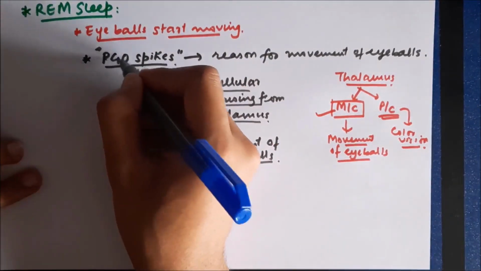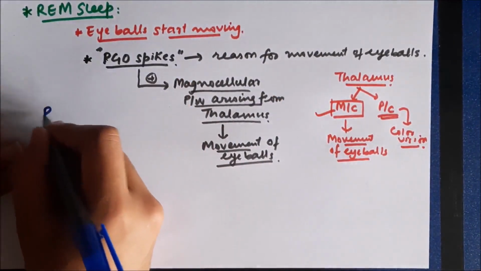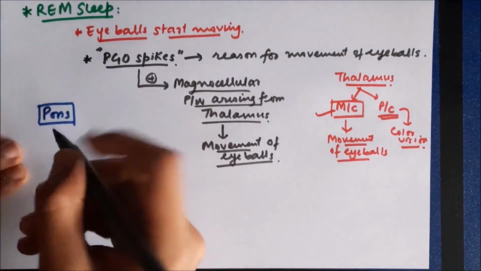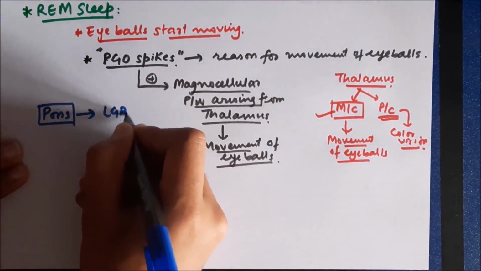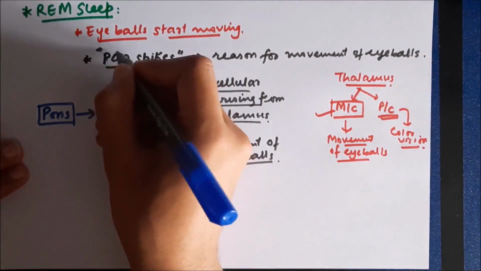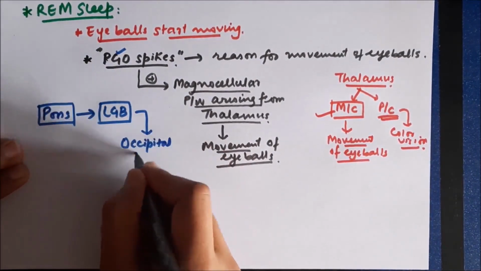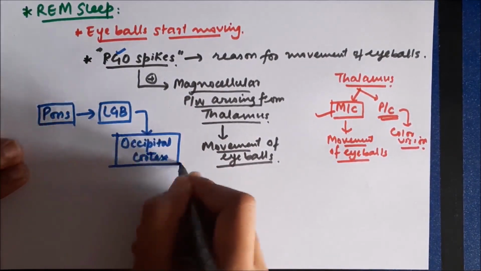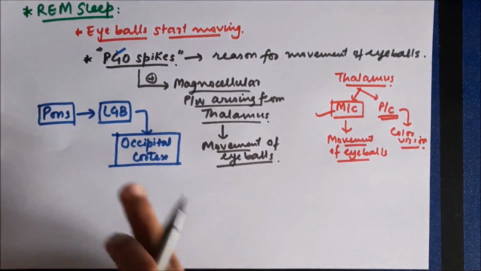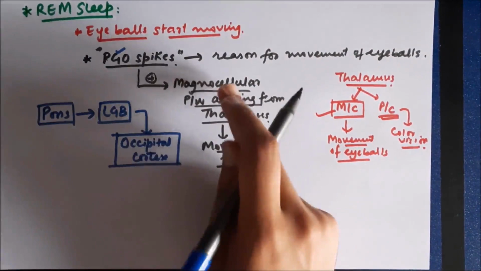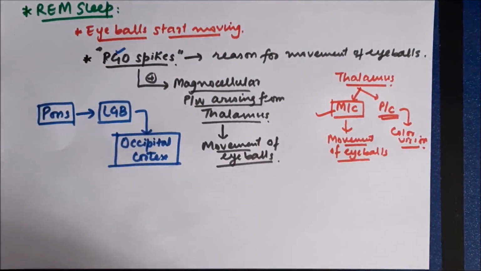Now PGO spikes, the origin of these spikes can be traced from the name itself. So P for pons. So these waves, they initially go from pons to the lateral geniculate body of the thalamus, and from lateral geniculate body they go to the occipital cortex. So from the names P, G and O, they are known as PGO spikes. So these PGO spikes stimulate magnocellular pathway which causes movement of eyeballs.